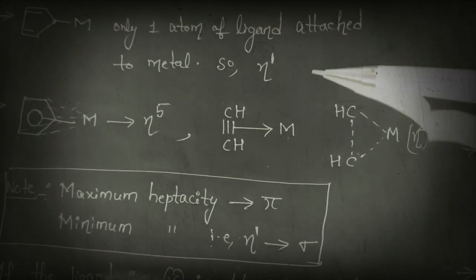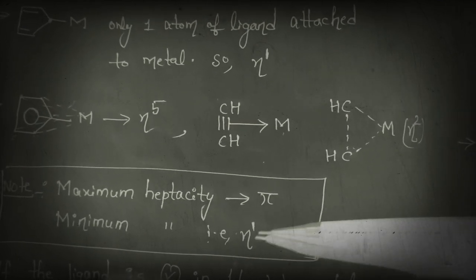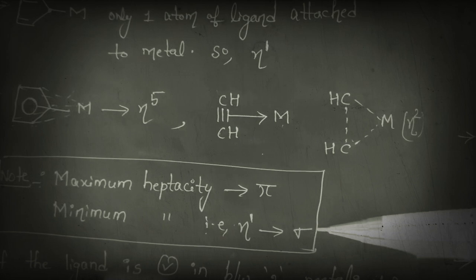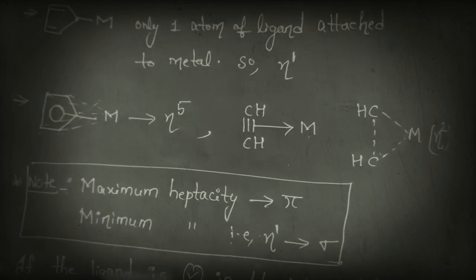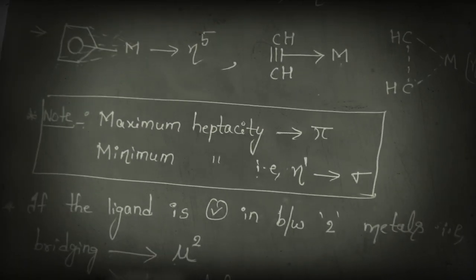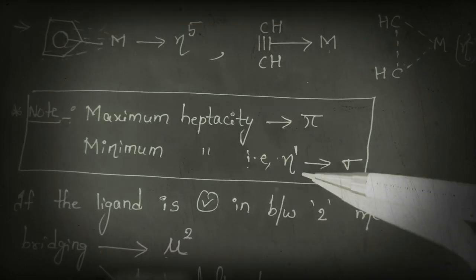We know that minimum hapticity is 1, eta 1. So minimum hapticity is indicated by sigma. Yeah, these two points should be remembered. Maximum hapticity means pi, minimum hapticity means sigma.